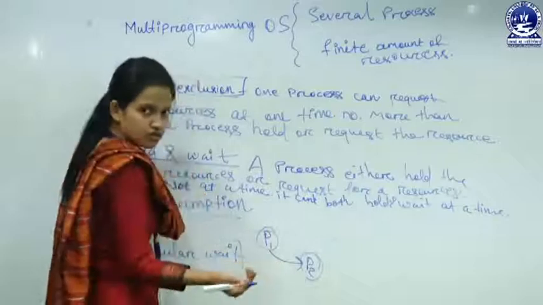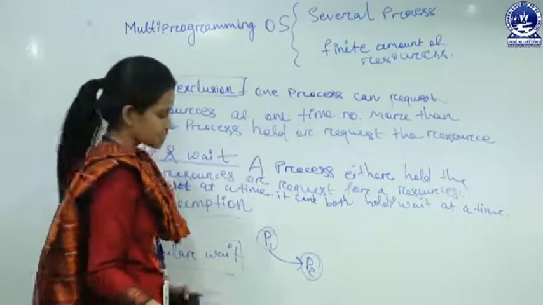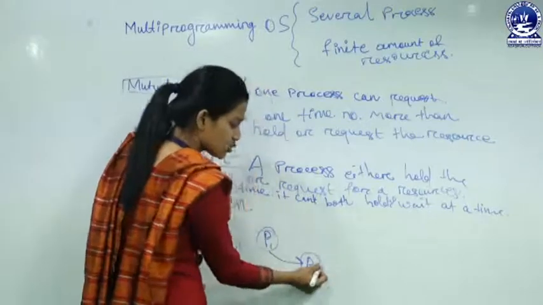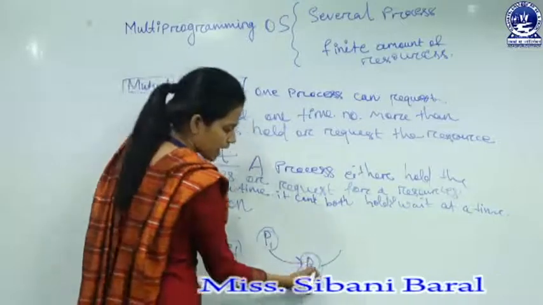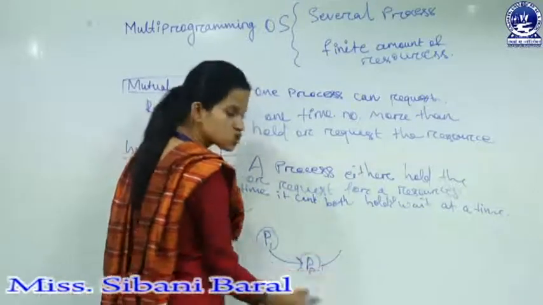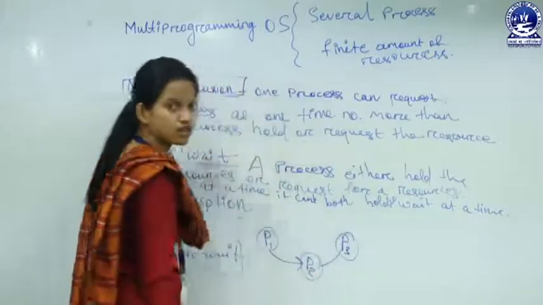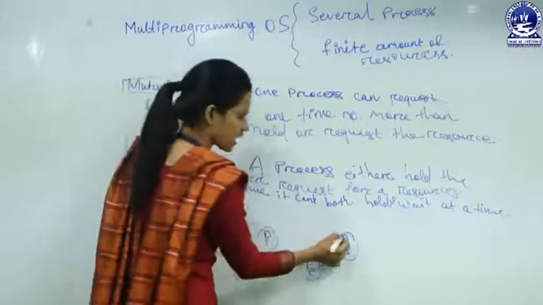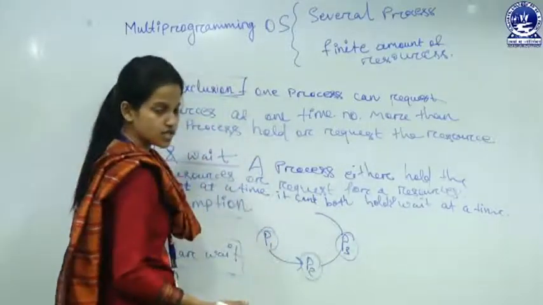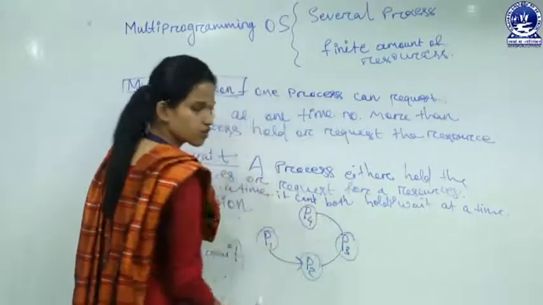But P2 can't leave the resource, because P2 is holding that resource and requesting another resource which is held by P3, and P3 is holding that resource and requesting another which is held by P4.